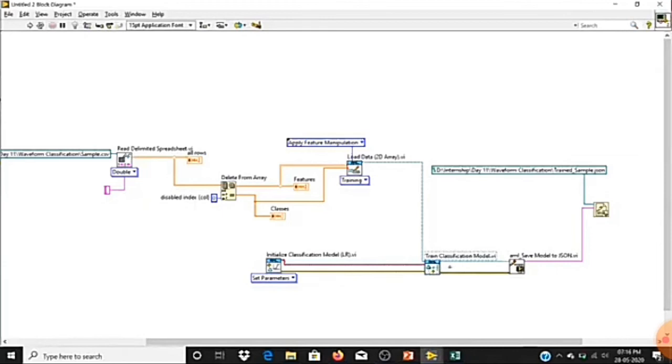Here we need to save our model, but we can't save an ML model directly. That is the reason we are using the save model to JSON function. This will convert my model to string data type. So now we can easily save our model in JSON data type. Let me run this.